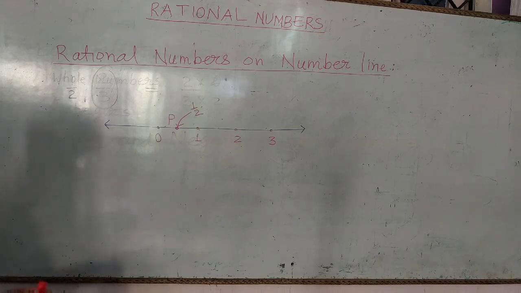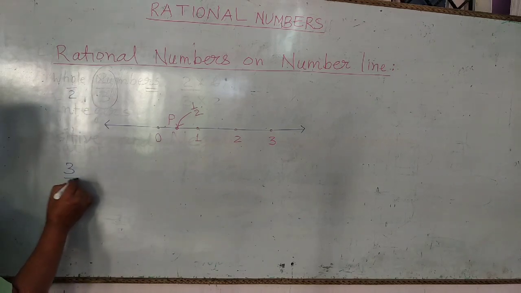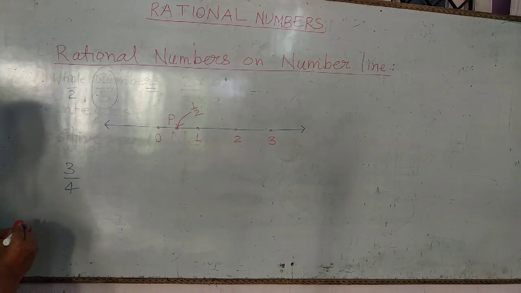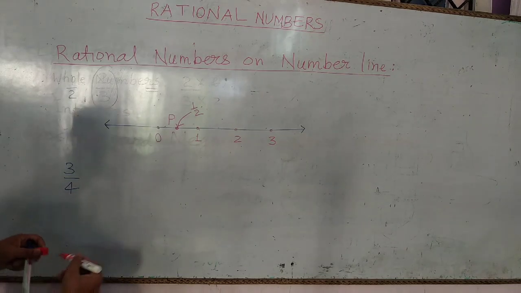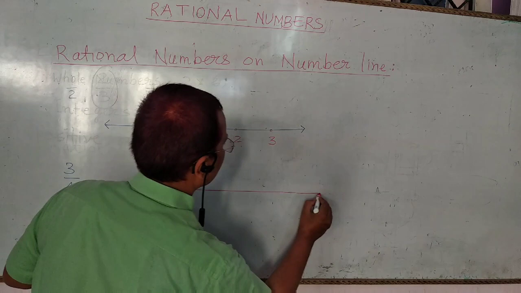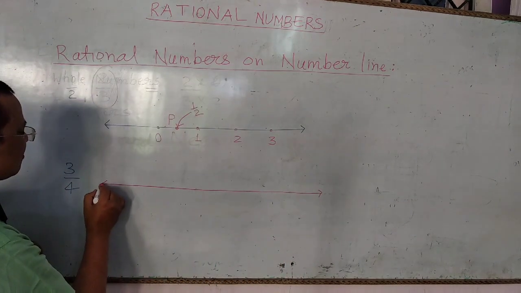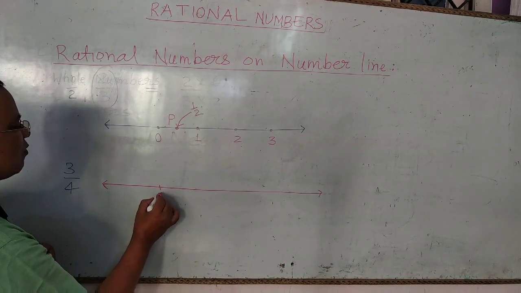Like this we can represent 3 upon 4 on the number line. Suppose we have to represent 3 upon 4 on the number line. We draw a number line. Take point 0.